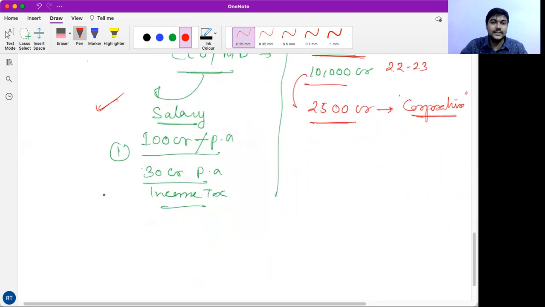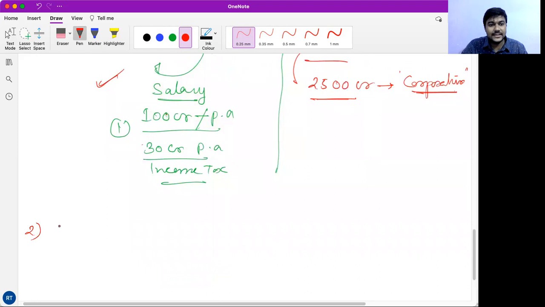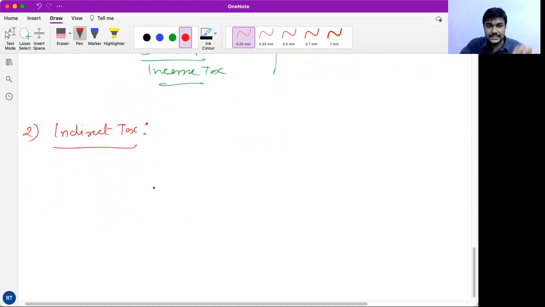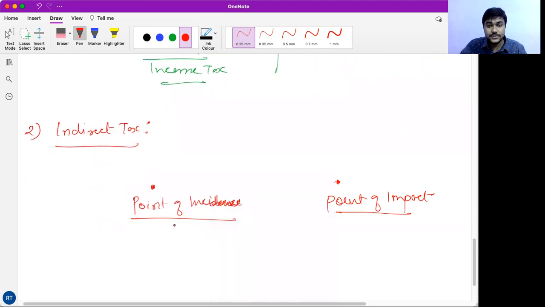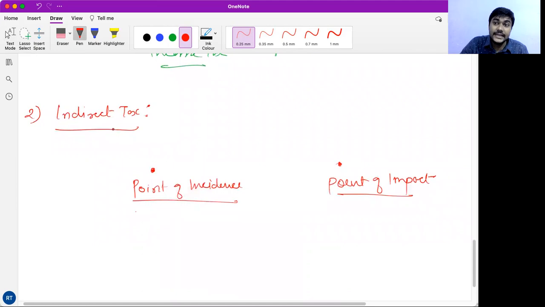So now let us understand the second type of tax. We have seen direct tax, let's say indirect tax. So again, we will use the same concept. So in taxation, one is called point of incidence. And there is another term, point of impact, right? So in indirect tax, the point of incidence and point of impact are at two different individuals.